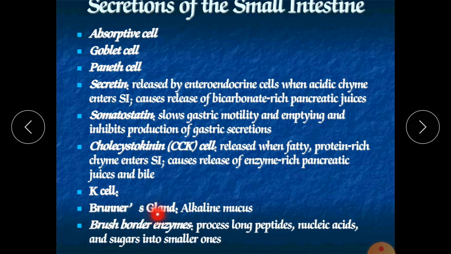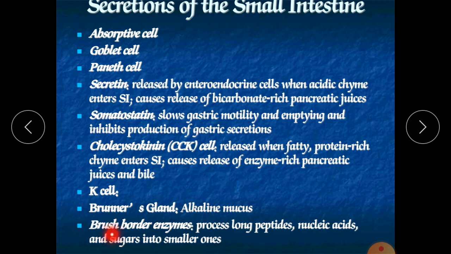Next is Brunner's gland. Up to this point the elements are secreted into our mucosa, some from the epithelial cells, some from the lamina propria. Brunner's gland is the element secreted from the submucosa, which is also part of MALT, mucosa associated lymphatic tissue. It secretes alkaline mucus, and that mucus is responsible for neutralizing the acidic chyme which is coming from our stomach.